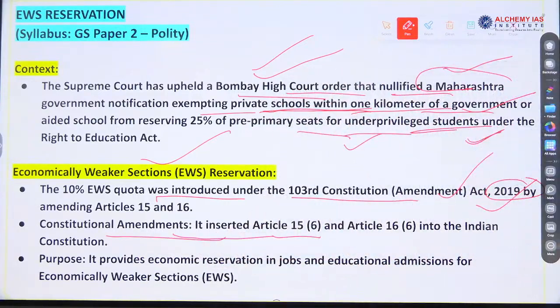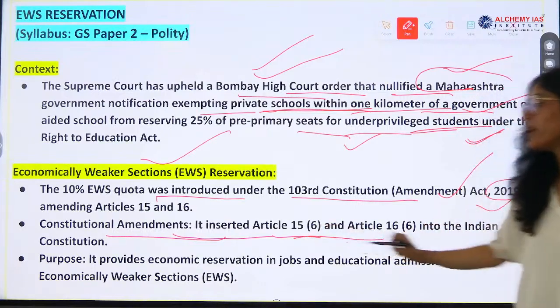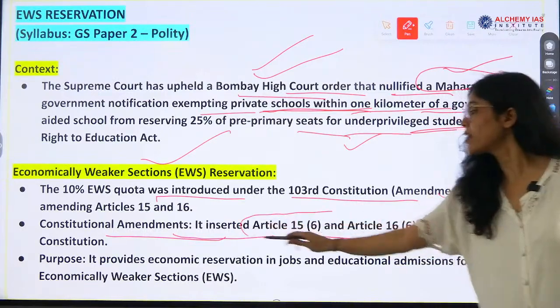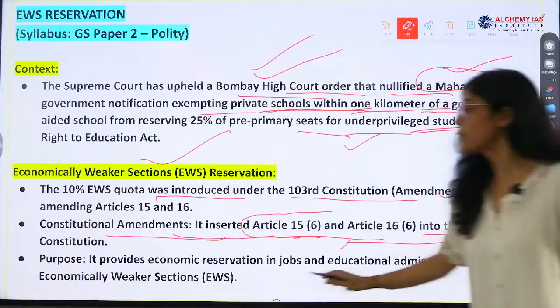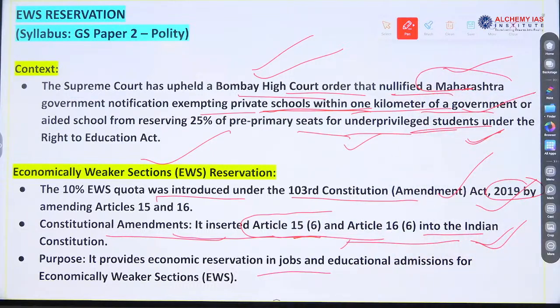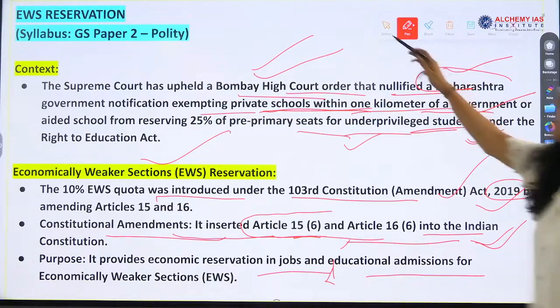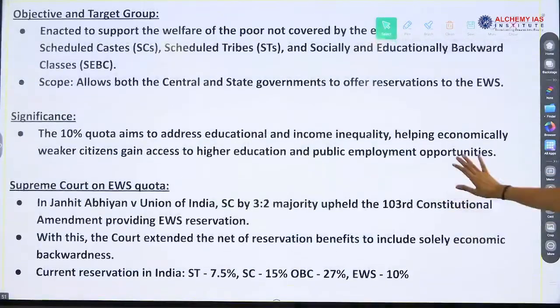Find this answer, okay? The constitutional amendment inserted Article 15(6) and 16(6) into the Indian Constitution, providing reservation in jobs and educational admissions for the economically weaker section.